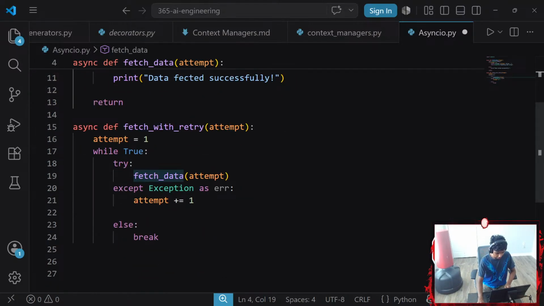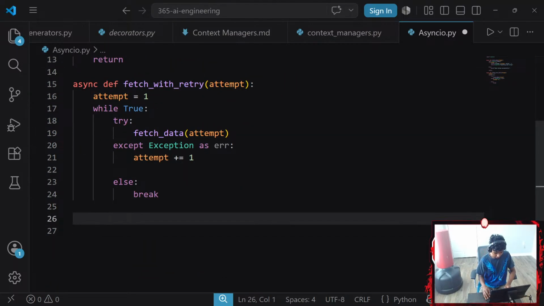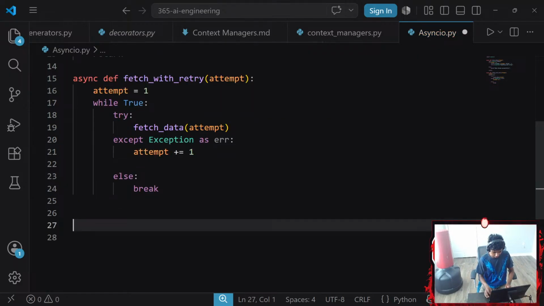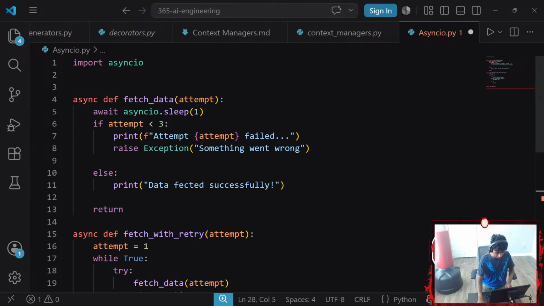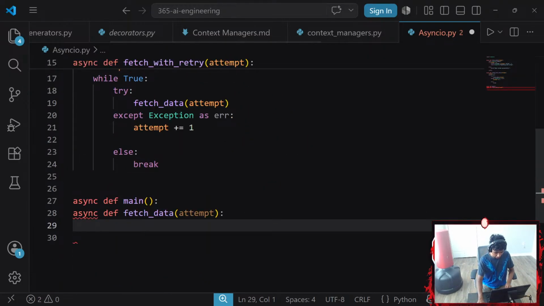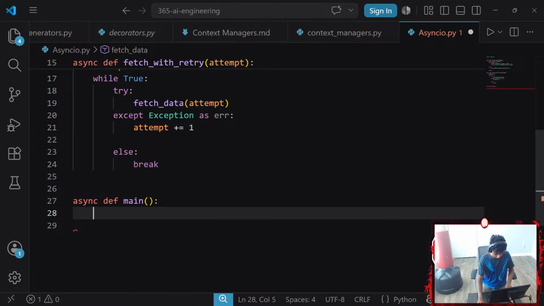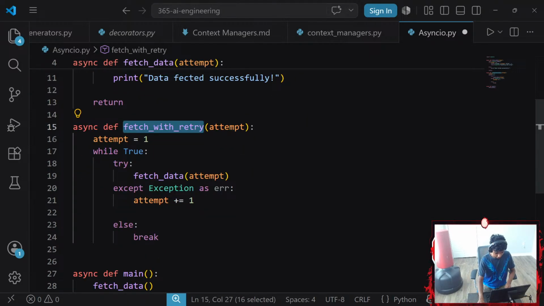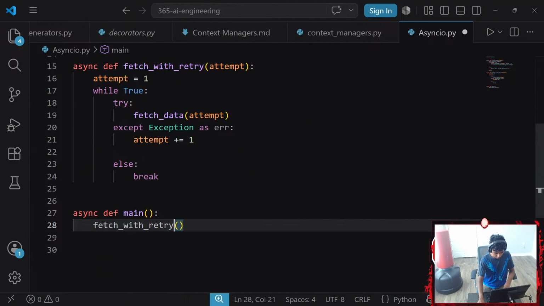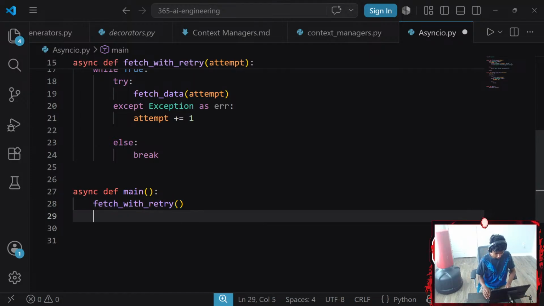I'm gonna go ahead and create a main function. Let's go with something like define main. Or well, let's go with an async function because I do want to use the await keyword. Okay, so we're creating a coroutine function called main that does not require any parameter. Although it does require my fetch data as this function, and it requires my fetch with retries this function. You know what? I think fetch with retry is the only function that I might need here.